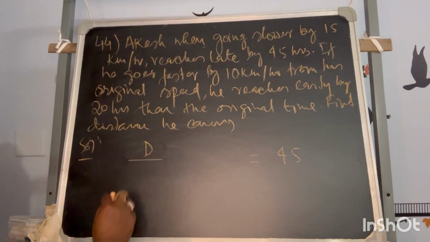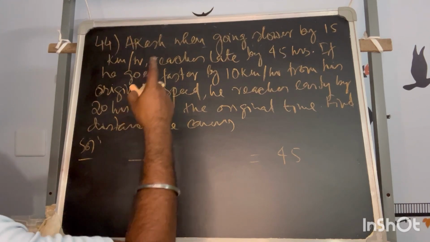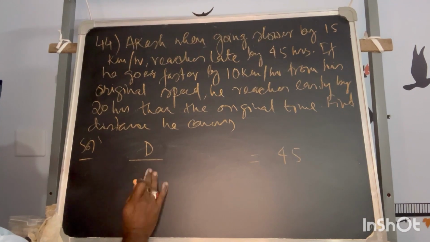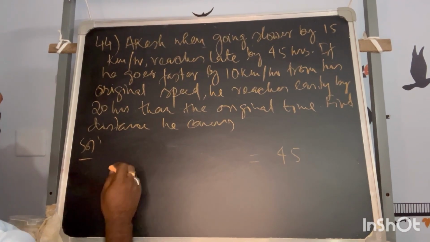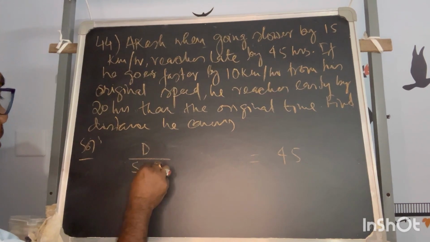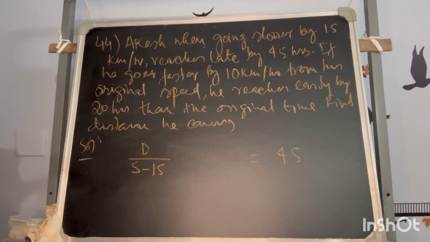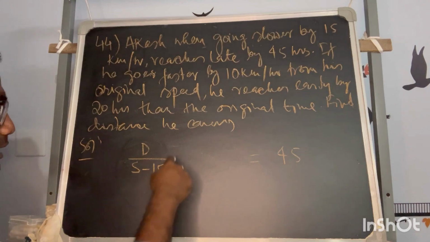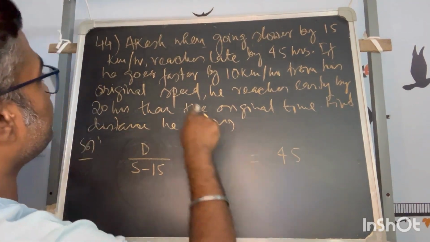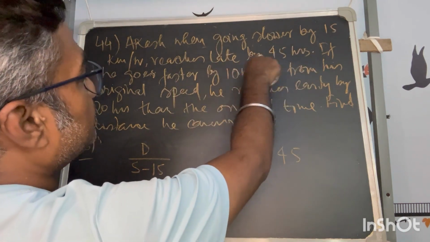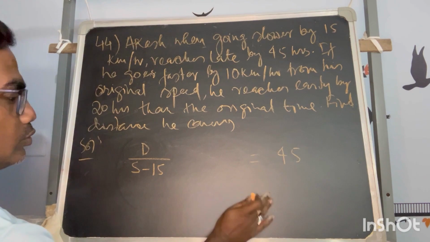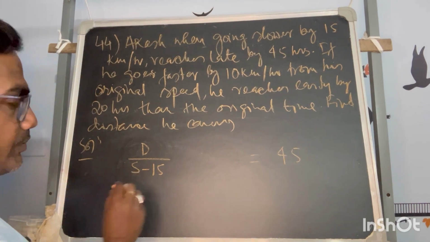So for the same distance, going slower by 15 is the case where he will take more time. So d upon the slower speed is the higher time, because on this side I am keeping the time. What is the time? 45 hours late. So this is taking 45 hours more to go if I slow down.